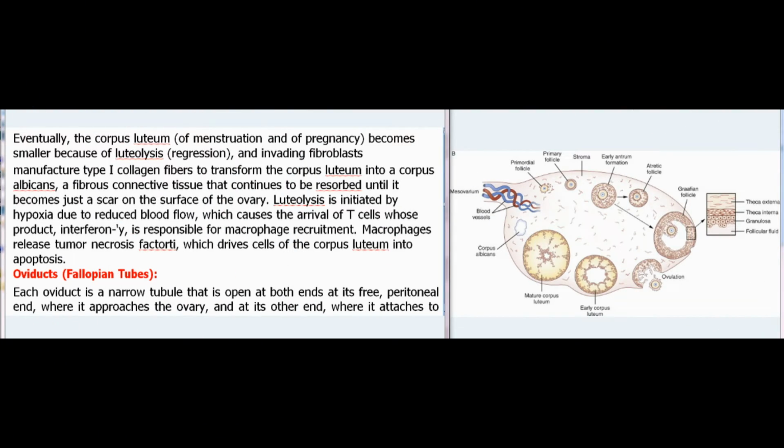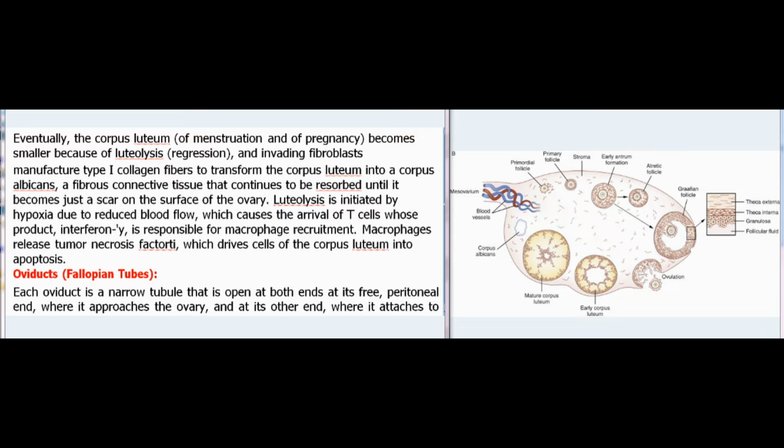Eventually, the corpus luteum, of menstruation and of pregnancy, becomes smaller because of luteolysis, regression, and invading fibroblasts manufacture type I collagen fibers to transform the corpus luteum into a corpus albicans, a fibrous connective tissue that continues to be resorbed until it becomes just a scar on the surface of the ovary. Luteolysis is initiated by hypoxia due to reduced blood flow, which causes the arrival of T cells whose product, interferon gamma, is responsible for macrophage recruitment. Macrophages release tumor necrosis factor alpha, which drives cells of the corpus luteum into apoptosis.